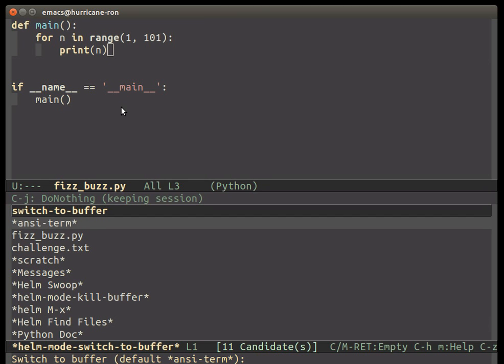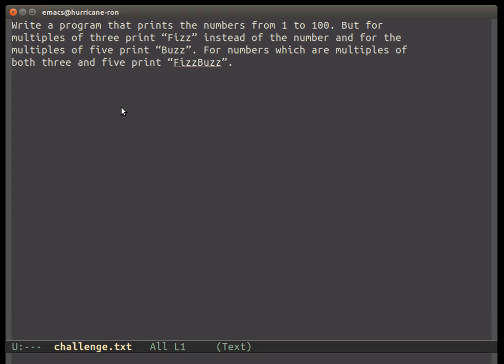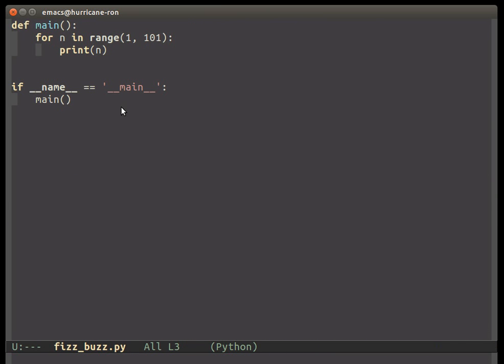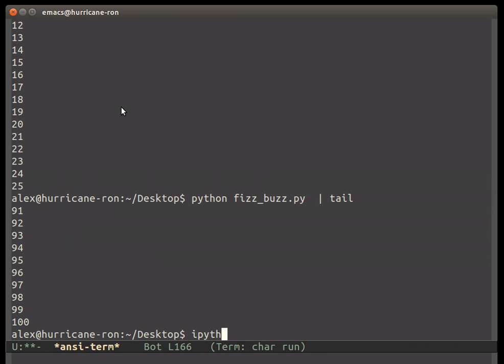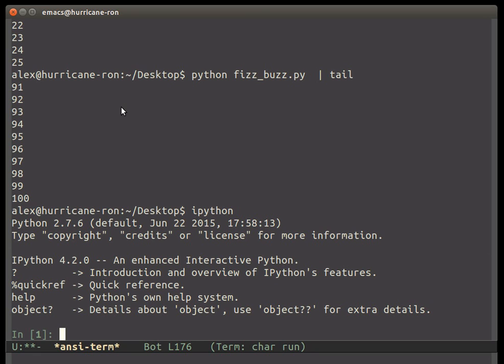And okay, so go back to my text file. It says, but for multiples of 3, print Fizz instead of the number. Okay, so I'm going to do this in IPython here. In Python, there is an operator called the modulus, and I think that's going to come in handy here. The modulus is a percent sign, and what it does is, if you remember when you did division in early grade school, and you couldn't do decimals, so instead you did remainders. The modulus does the division and then gets the remainder.